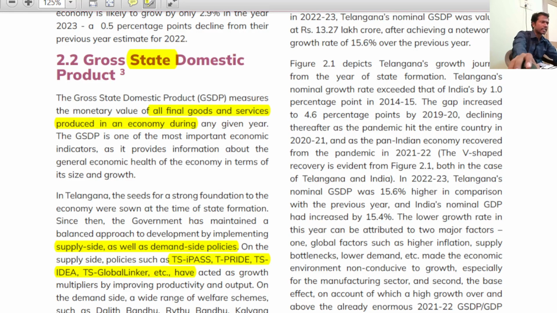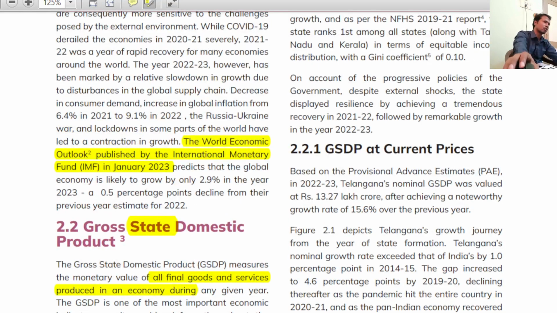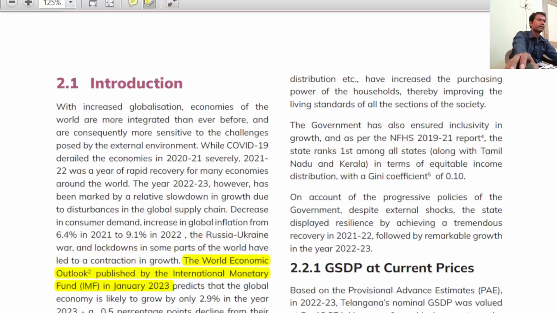There are schemes like Dalit Bandhu, Rythu Bandhu, Kalyana Lakshmi, sheep distribution, Aasara pension. We will see all these schemes later in a separate chapter called welfare. This increases the purchasing power of households. Whenever the economy is slow, please do remember this point: to address economic slowdown, we need some demand push. So the government, by providing this type of schemes, increases the purchasing power of households, so that the country or a state comes out of slowdown. So, take a look at this.